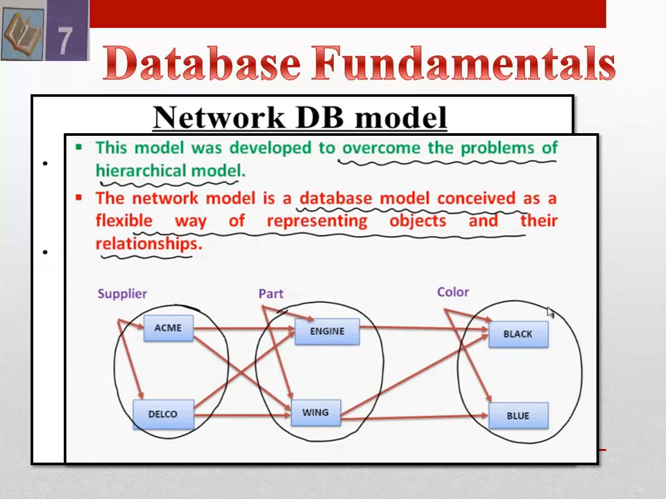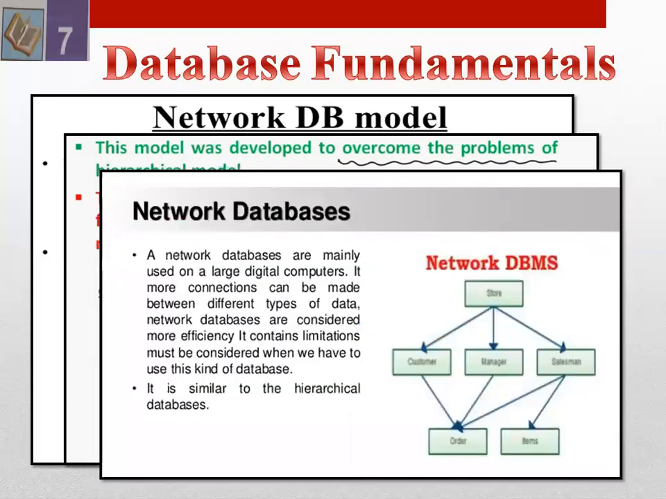The network model is a database model conceived as a flexible way of representing objects and their relationships. So here you can view a diagram in which all nodes are interconnected with the help of a network. So this is a network database and network model. A network database model is mainly used on large digital computers. More connections can be made between different types of data. Network databases are considered more efficient. It contains limitations that must be considered when we have to use this kind of database.